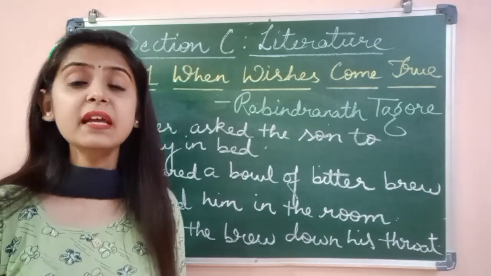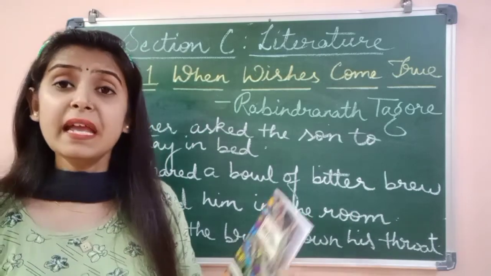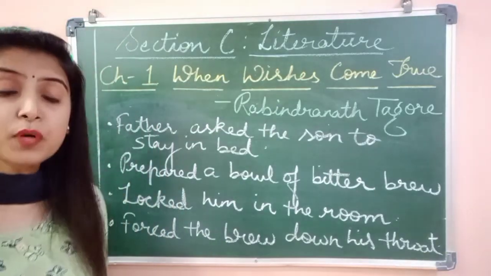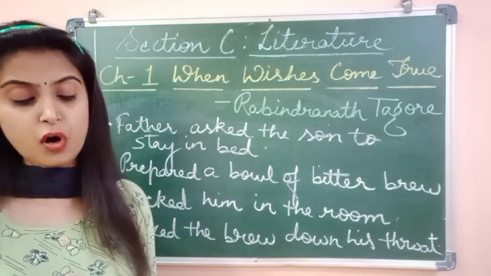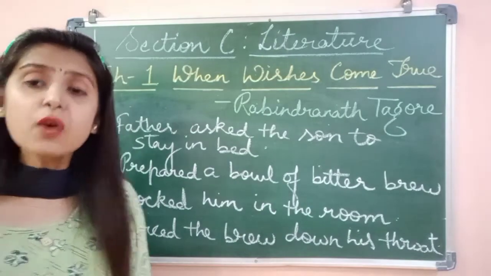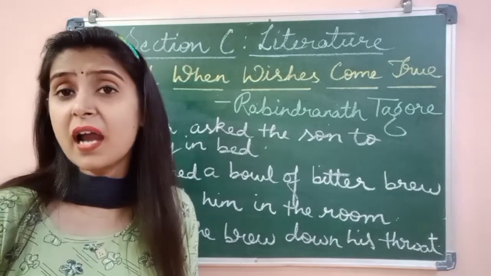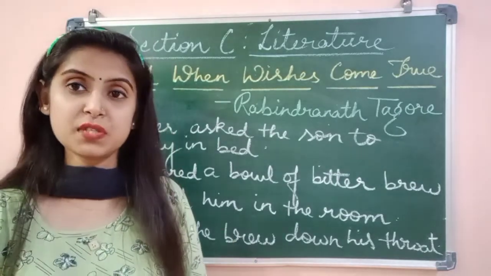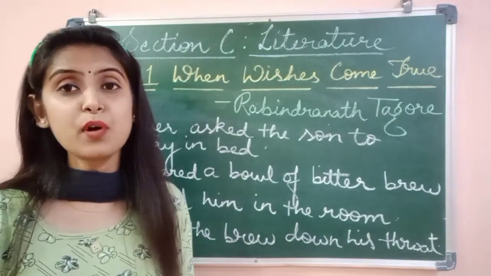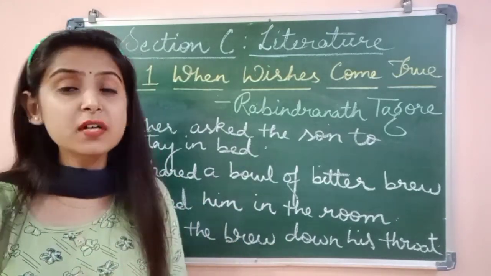Now Sushil is thinking that had he been like his father, had he been the age of his father, he would have been independent, he would have enjoyed the freedom, right? And on the other hand, the poor father Subal Chandra also thought that my parents pampered me so much when I was young, and I also want to be the age of my son so that I could study very hard, because at that time he was not able to study well because he was a pampered child. So both the father and the son had some wishes. Father wanted to become like son, and son wanted to be in his father's age.